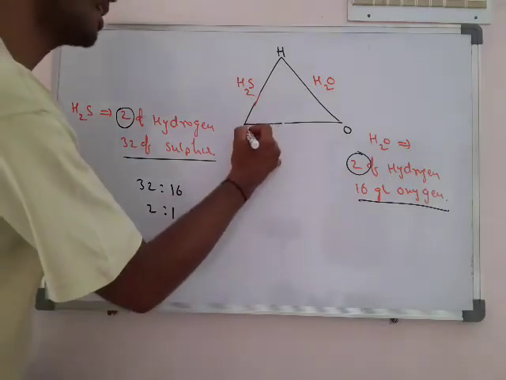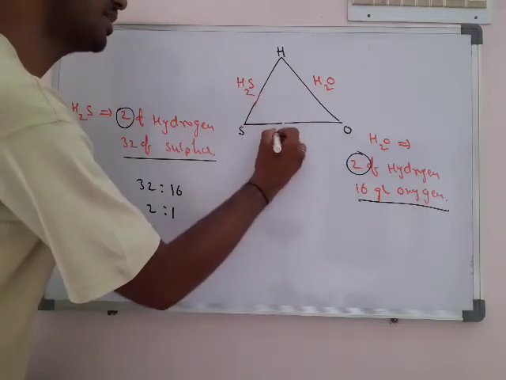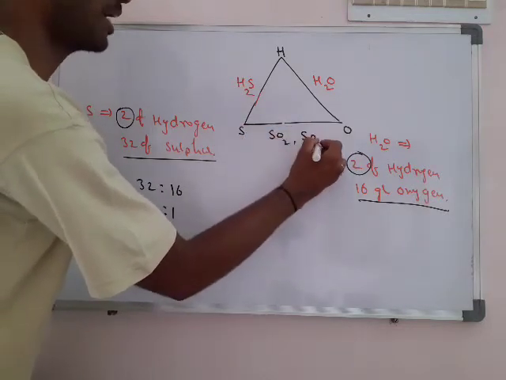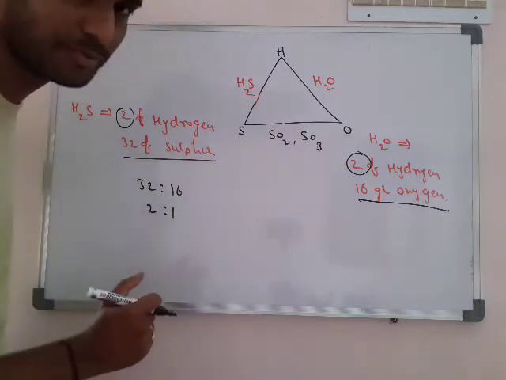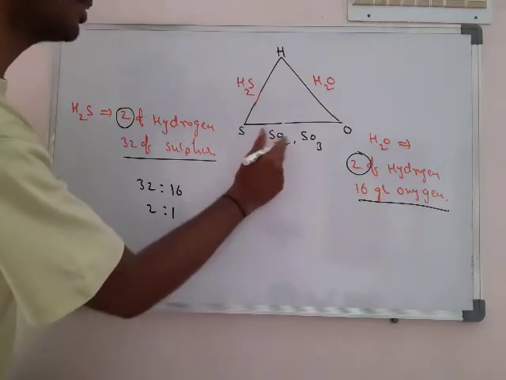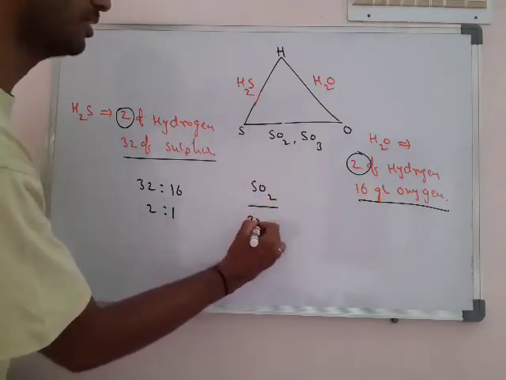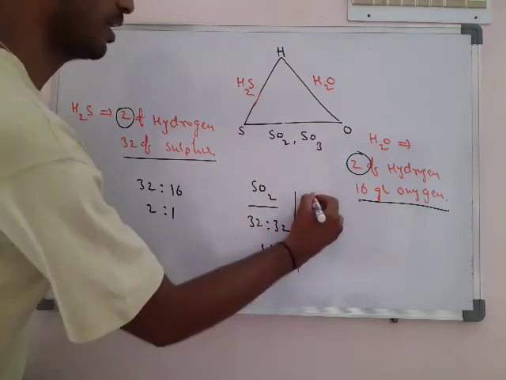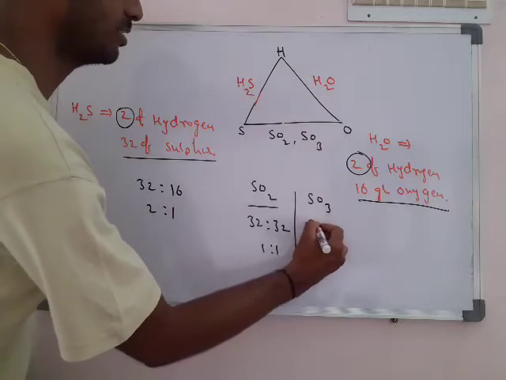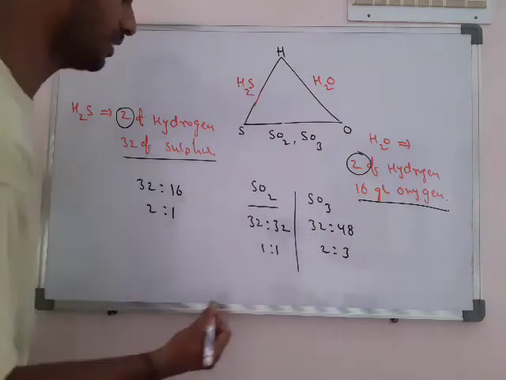So next, there is also the possibility of sulfur reacting with oxygen, and there are 2 choices. SO2 may form and SO3 may form. Here in SO2, what is the ratio of sulfur and oxygen? 32:32, that is 1:1. Next, in SO3, that is 32:48, that is a 2:3 ratio.